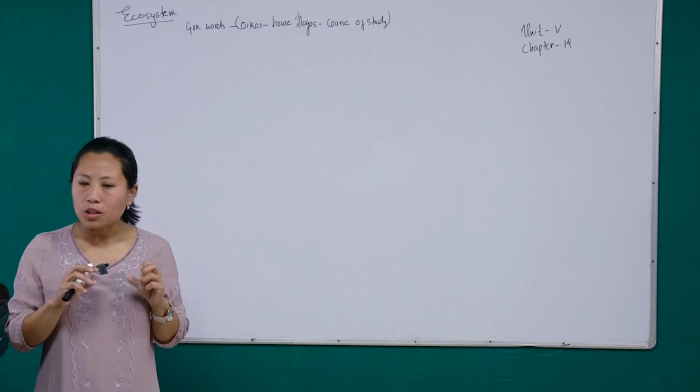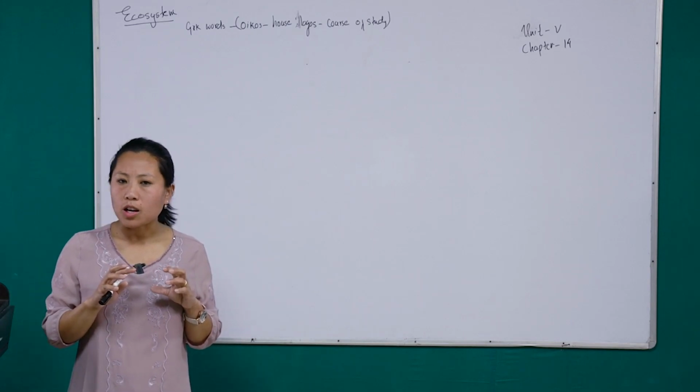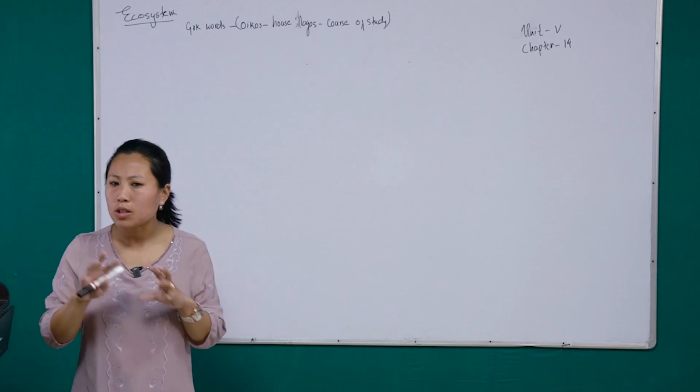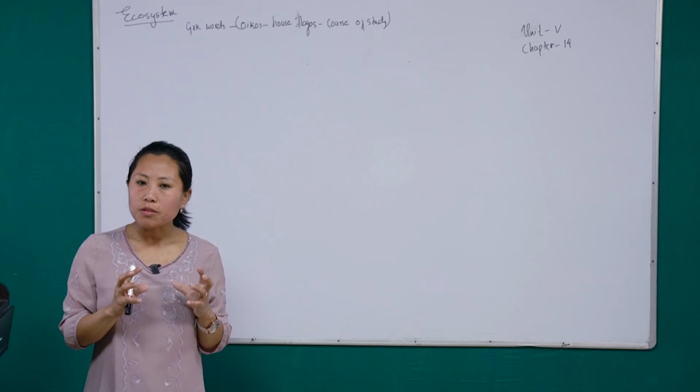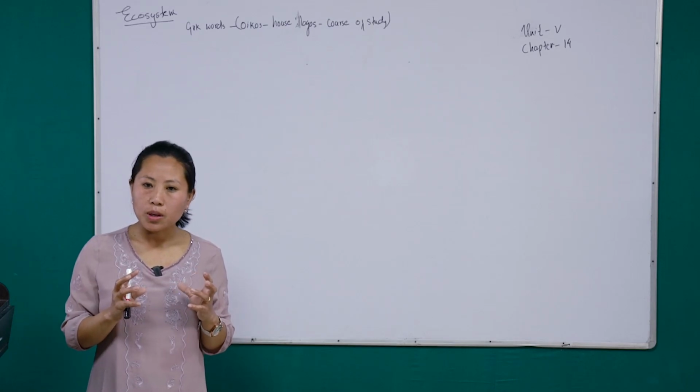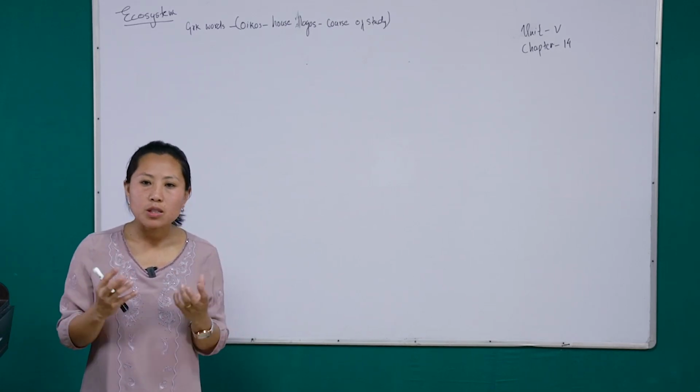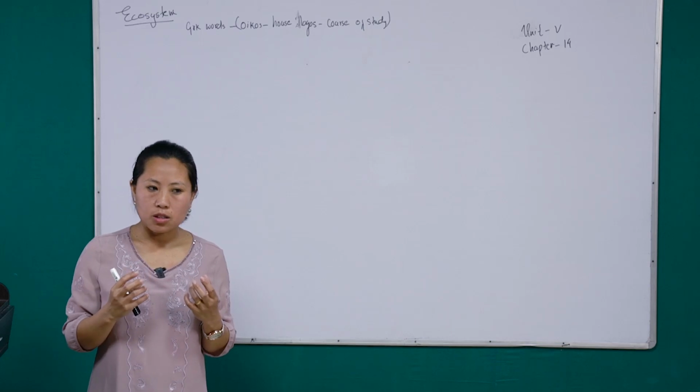And this biotic community cannot live in isolation. The plants, animals, and the microbes cannot live in isolation. They live together, they live in an environment, and they are influenced by the environmental factors.